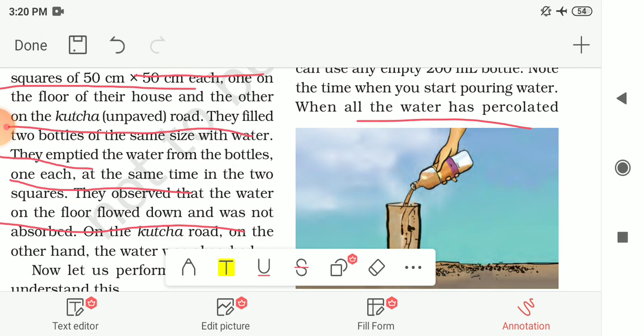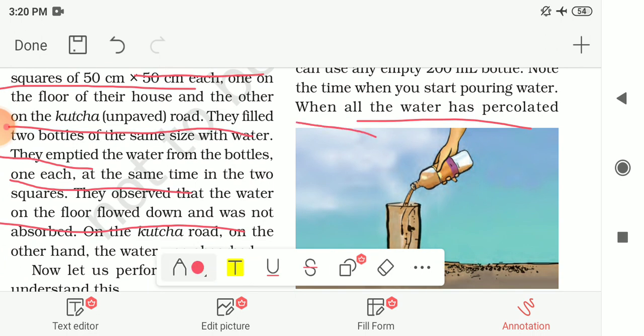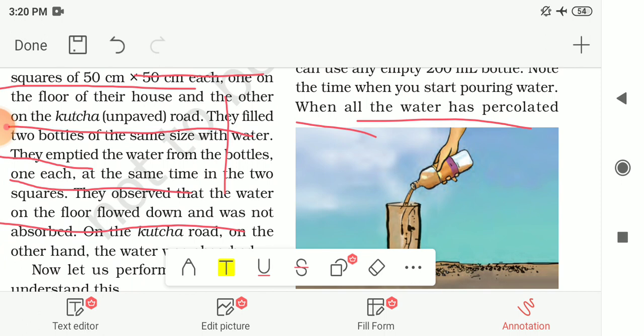And then note the time when you start pouring water and when all the water has percolated, leaving the pipe empty. Here in the figure it is shown to you.